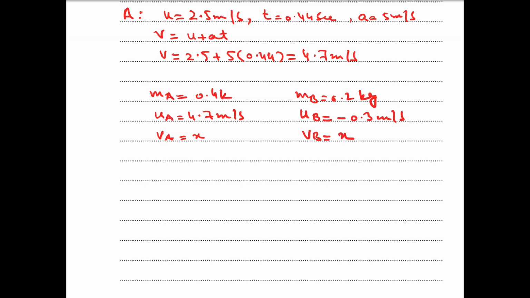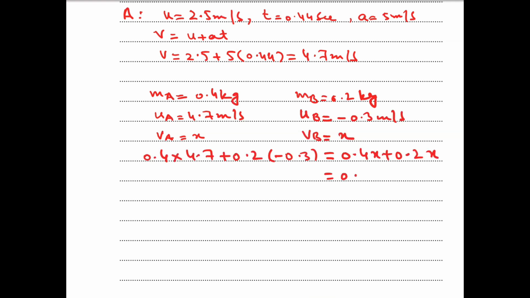Now we will use the law of conservation of momentum, that is 0.4 into 4.7 plus 0.2 into minus 0.3 is equal to 0.4 into x plus 0.2 into x.